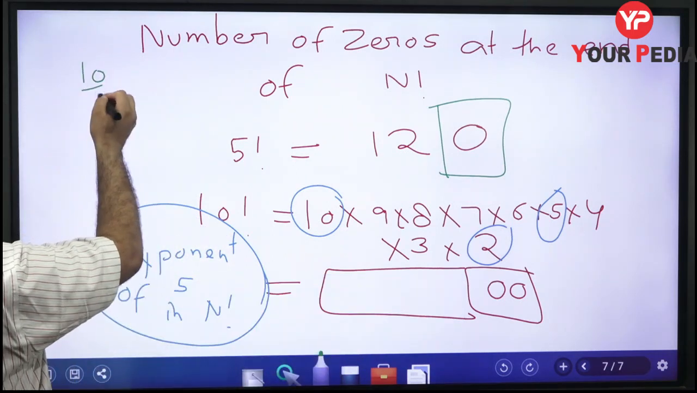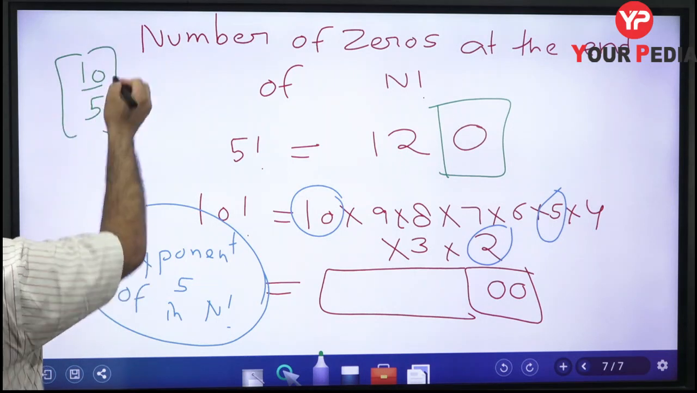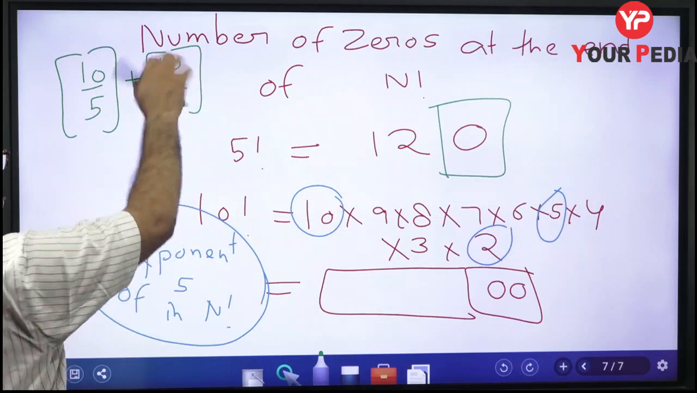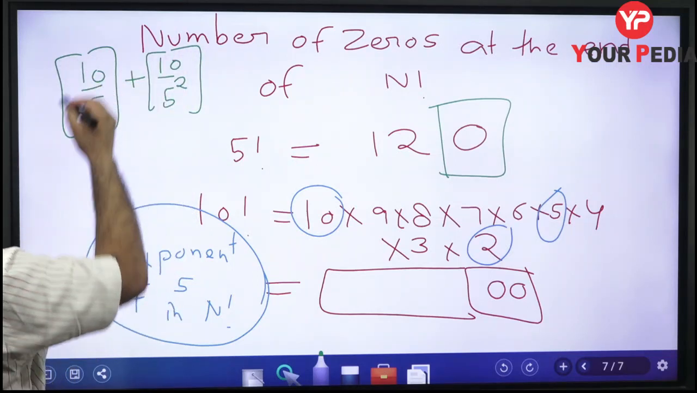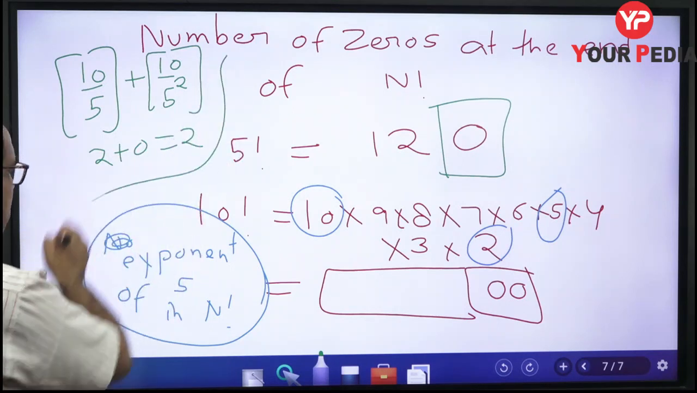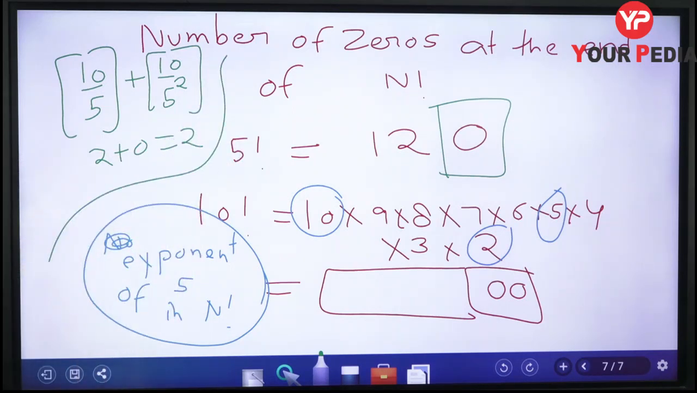So we have to find the exponent of 5 in 10 factorial. How can we calculate it? 10 upon 5, greatest integer value, plus 10 upon 5 to the power 2. 5 to the power 2 is greater than 10, so it will become 0. So 10 upon 5 is 2, its greatest integer value is 2, so 2 plus 0 equals 2. So the exponent of 5 in 10 factorial is 2, and the number of zeros at the end of 10 factorial will be equal to 2. This is the concept. You can note this down, and then I will give you one example which you have to solve.